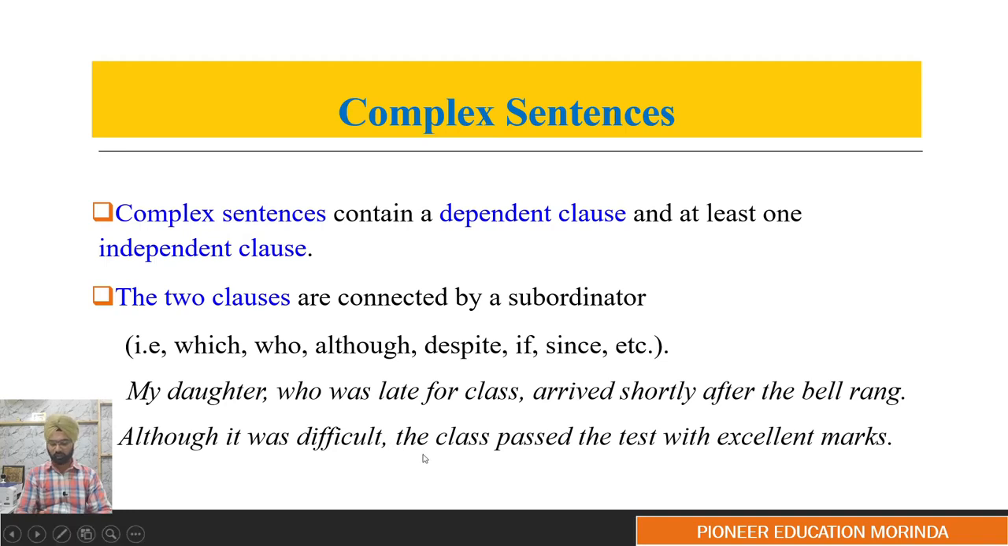So if you read just one sentence, the class passed the test with excellent marks, this makes sense. So that means this is an independent clause. But this sentence, although it was difficult, this clause does not have an independent meaning. In order to express its meaning, it has to depend on this clause, this sentence. So this is called the dependent clause.